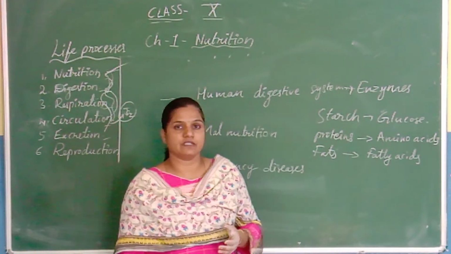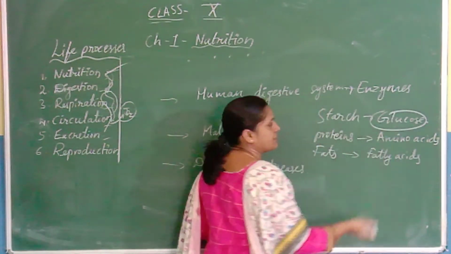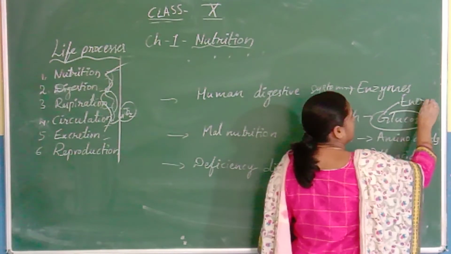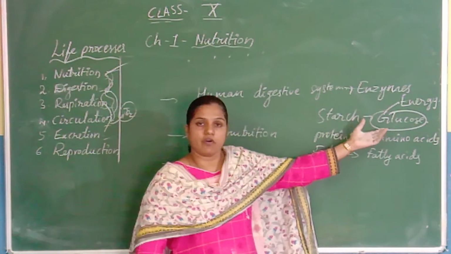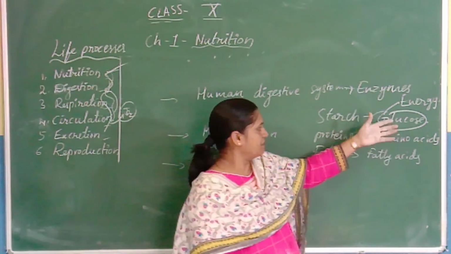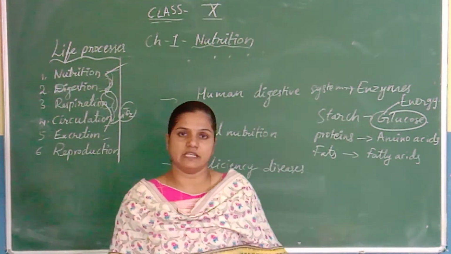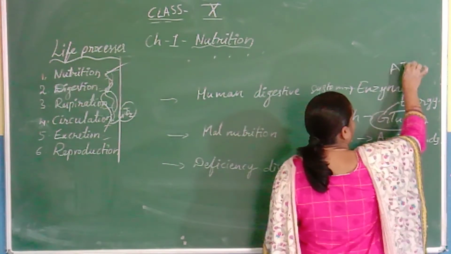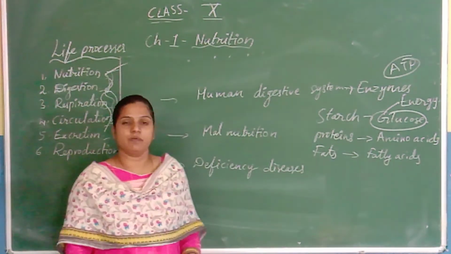And further process takes place inside the cell. That is called intracellular respiration. By intracellular respiration, the glucose is converted into energy. This energy is utilized by organisms and excess energy is stored in the form of ATP molecules. So this is the digestion process that occurs in our body.